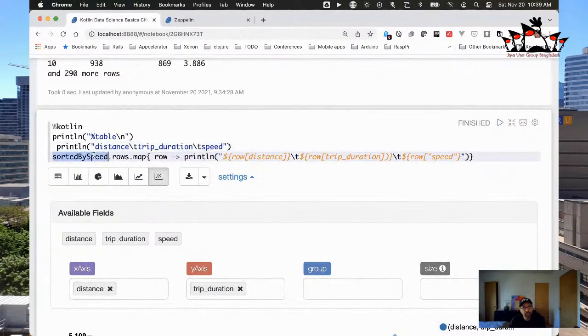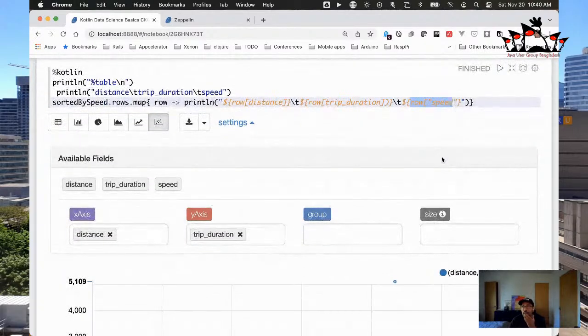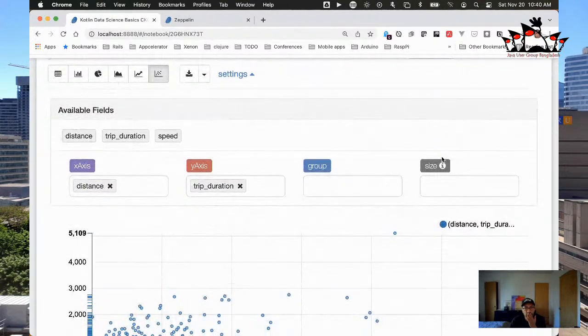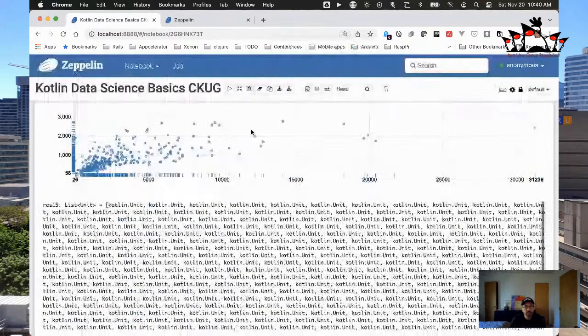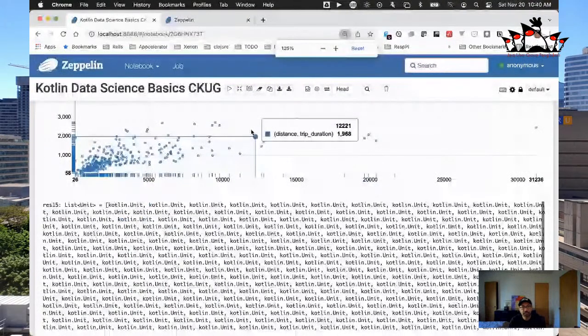And so now we say sorted by speed, for each row, print out the distance for that row, and we use a tab to separate out the next data point, row trip duration, and then row speed. And so that will go and print everything out for us. And if we go look, scroll down a bit, I'm going to make this a little bit smaller so it fits more onto my screen and onto yours. Uh-oh, not that small.